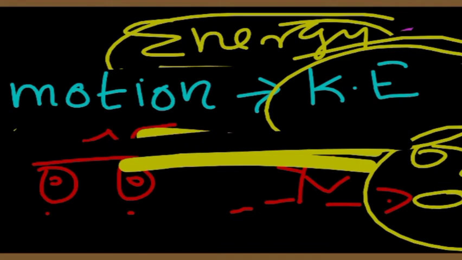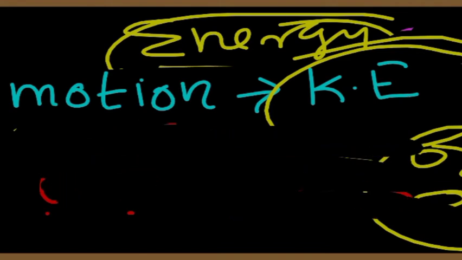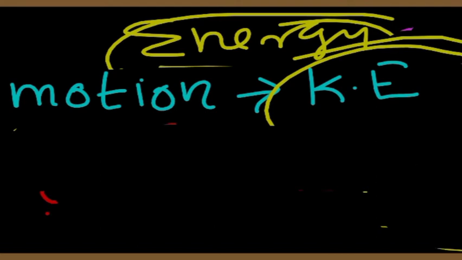Let's write how we can express kinetic energy, or how we can find the kinetic energy of a body. For that, we are considering a situation where one body is moving. See, this is a body and it's moving.